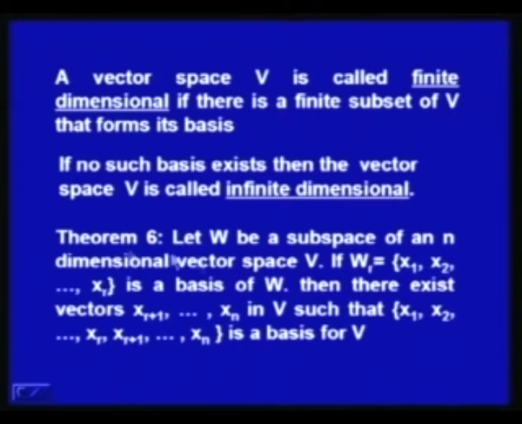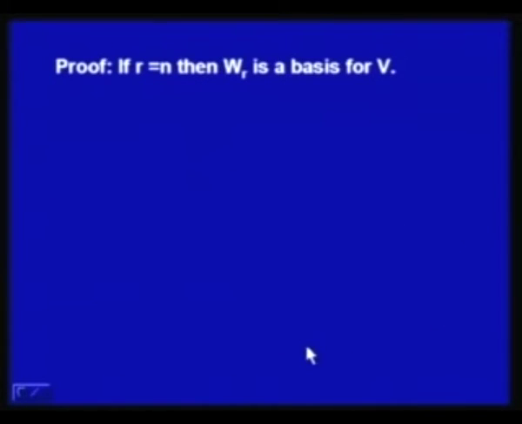Now, what we have stated in this theorem is that we have a subspace of an n dimensional vector space V. Since it is a subspace, it may have fewer vectors than n. So, this has r vectors x1, x2, ..., xr, then this basis can be expanded to include more vectors from V, and then this forms a basis for V. So, we have a basis for a subspace, we can extend it to form a basis for V, that is the theorem. So, let us try to prove this result.